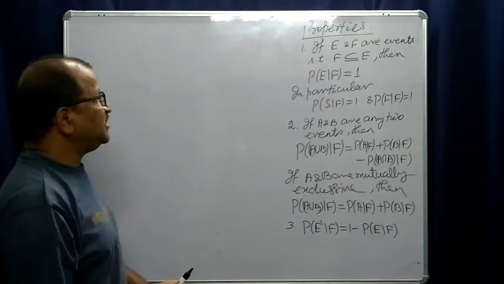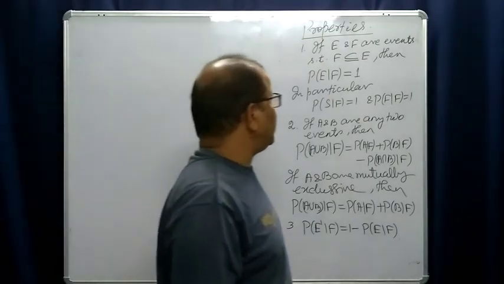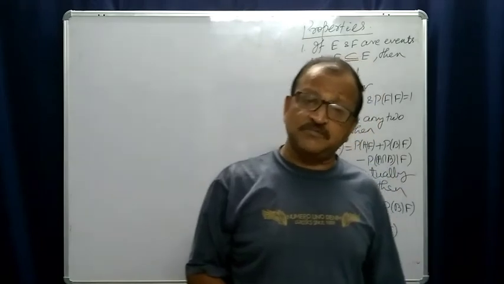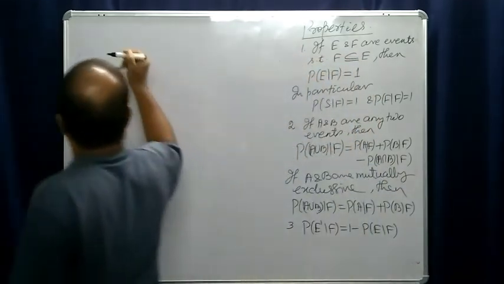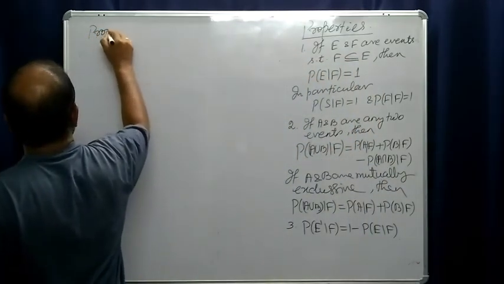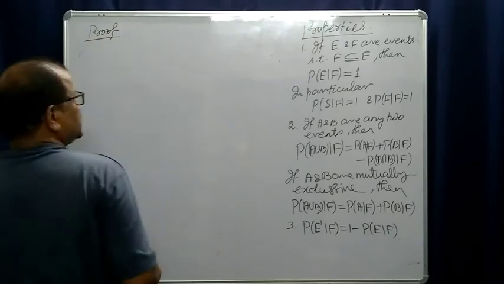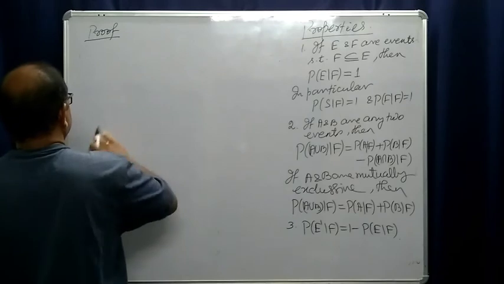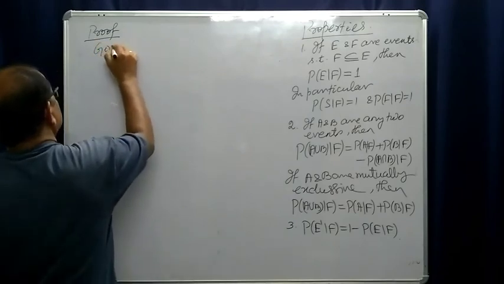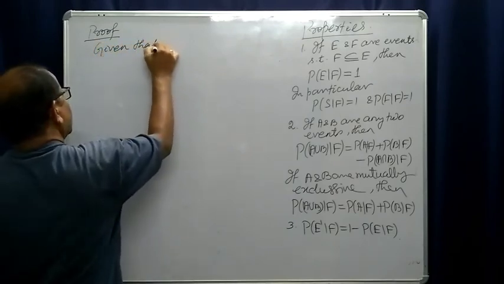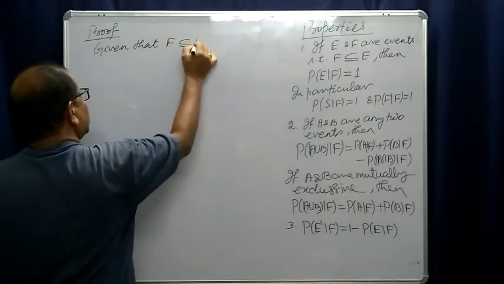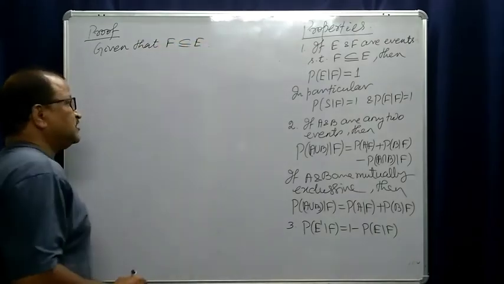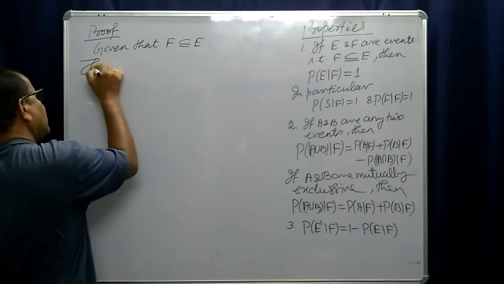First one: if E and F are two events such that F is a subset of E, then what will happen?